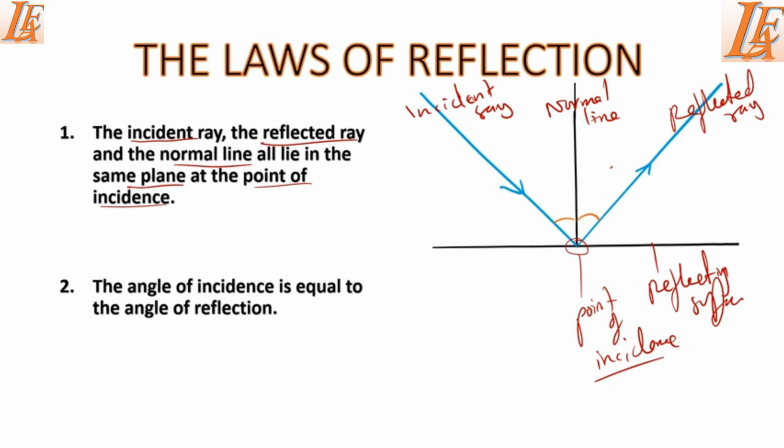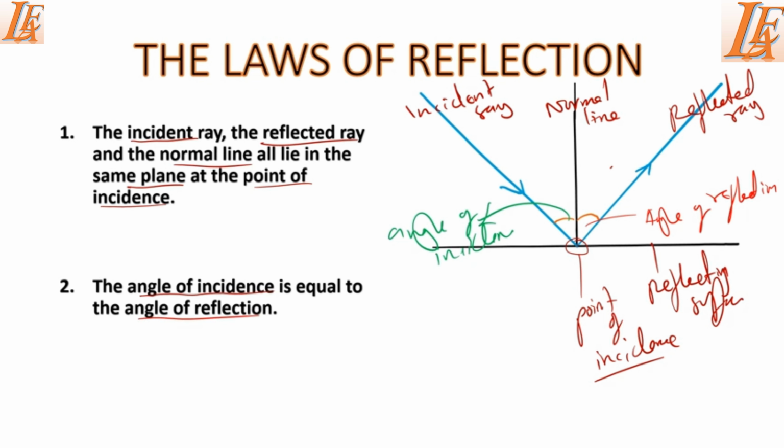The second law of reflection states that the angle of incidence, this one, and the angle of reflection are equal. This is what we call an angle of reflection. So the second law states that the angle of incidence is equal to the angle of reflection.